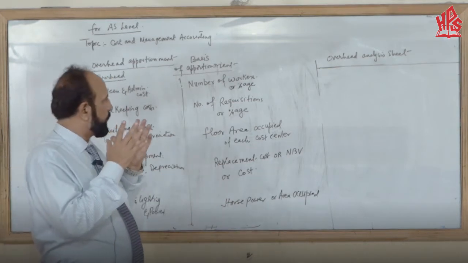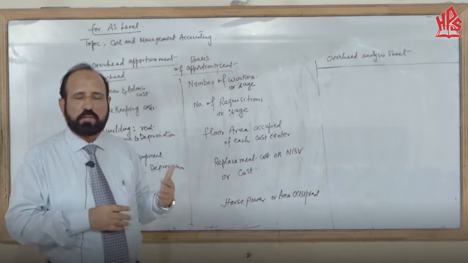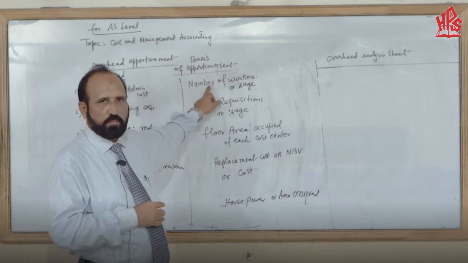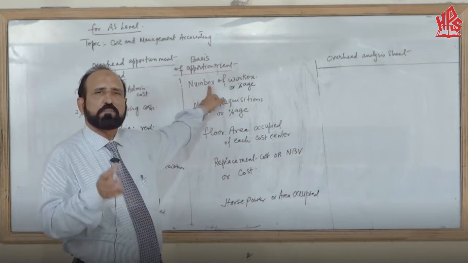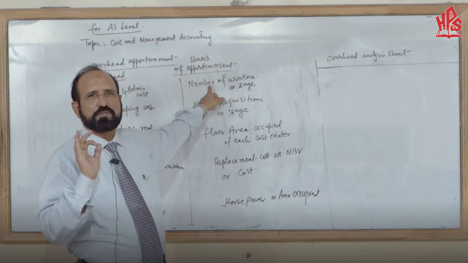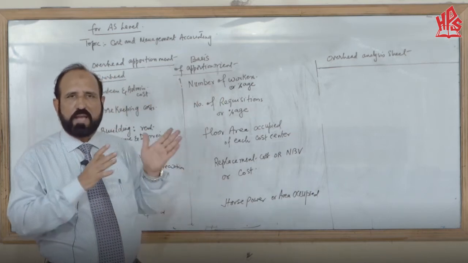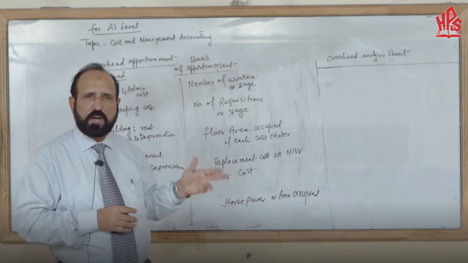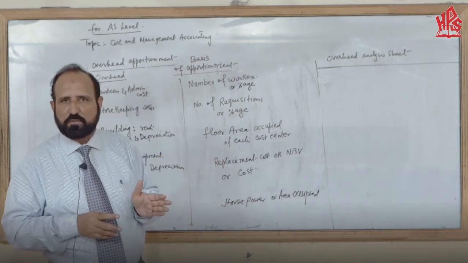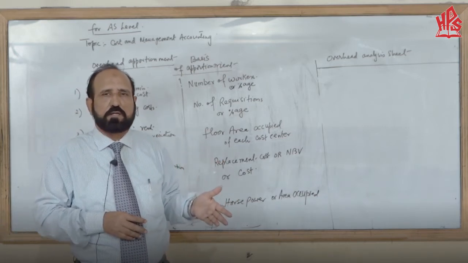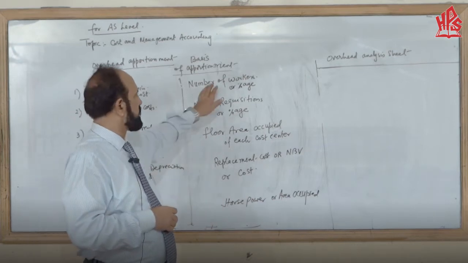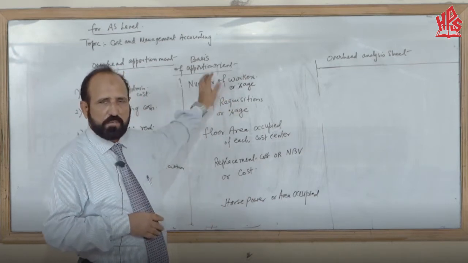So the best way to allocate the cost is the number of employees, number of workers. But sometimes it might be on a percentage basis. So canteen cost can be allocated between the production department and other service departments who are utilizing the canteen on the basis of either percentages or the number of employees.